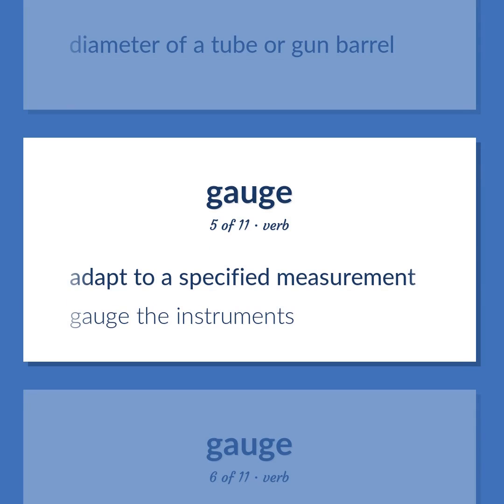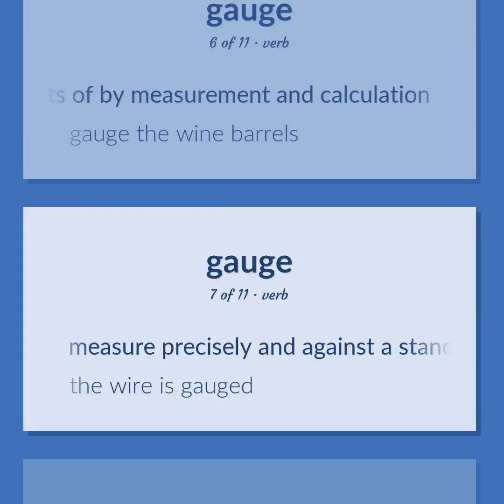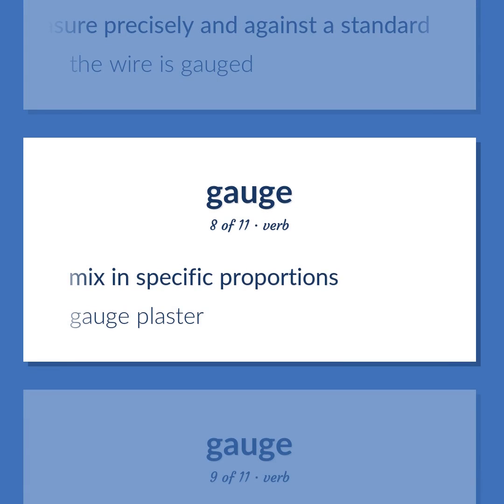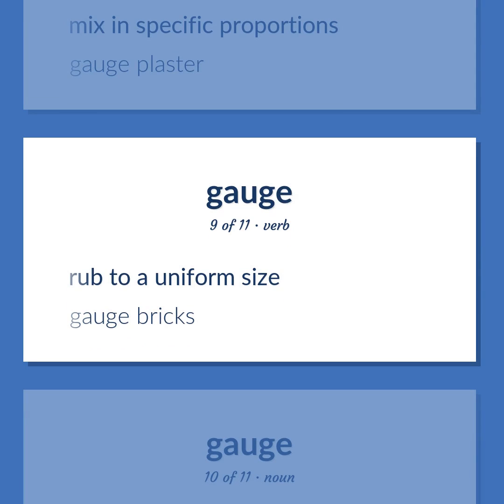Adapt to a specified measurement. Gauge the instruments. Determine the capacity, volume, or contents of by measurement and calculation. Gauge the wine barrels. Measure precisely and against a standard. The wire is gauged. Mix in specific proportions. Gauge plaster. Rub to a uniform size. Gauge bricks.